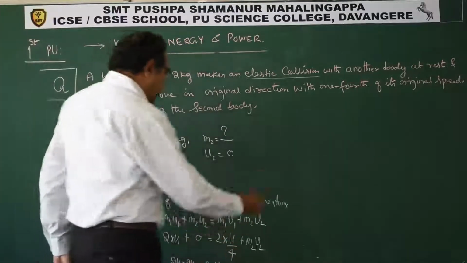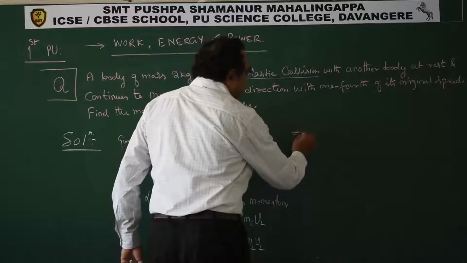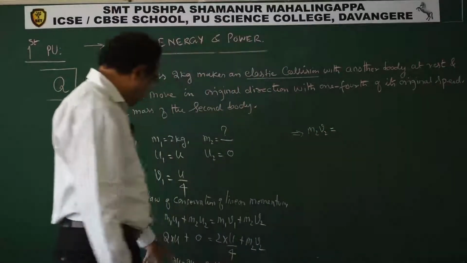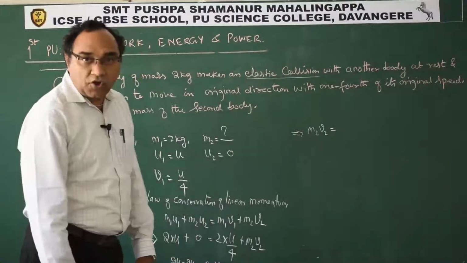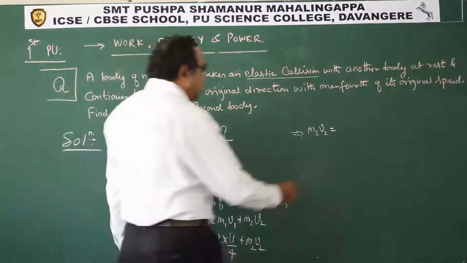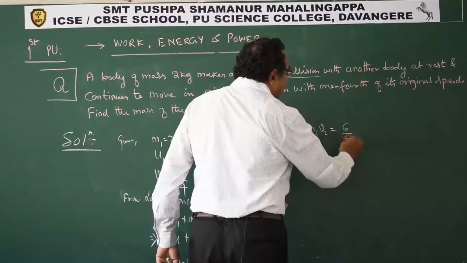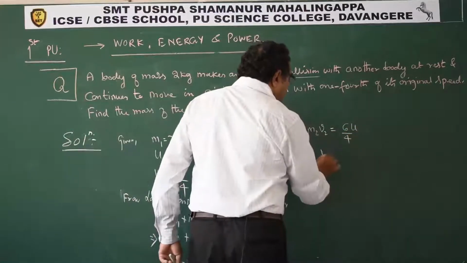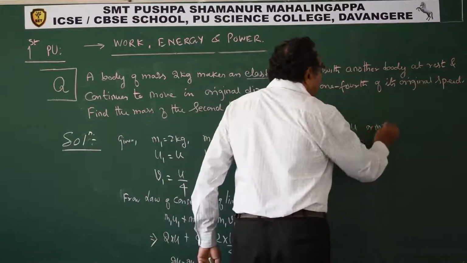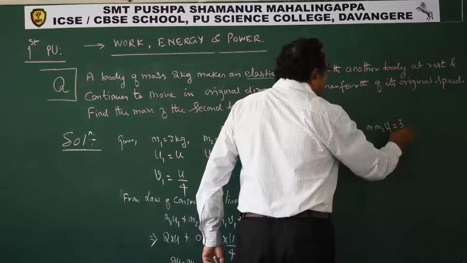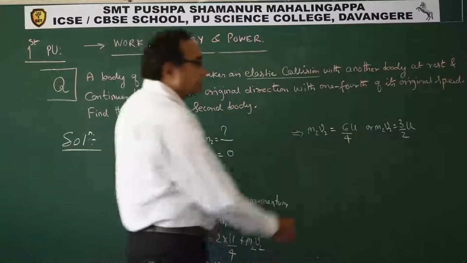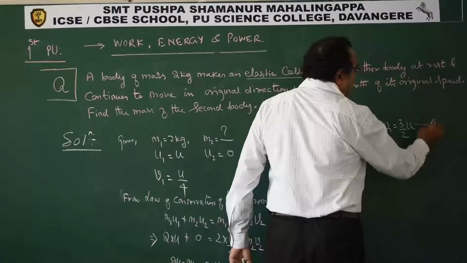So what we got from this? M2 V2 will be 2U by 4, you can take common, 1 minus 1 by 4 is 3 by 4, 3 into 2, 6. So 6 by 4 of U. So M2 V2 is equal to 3 by 2 U.